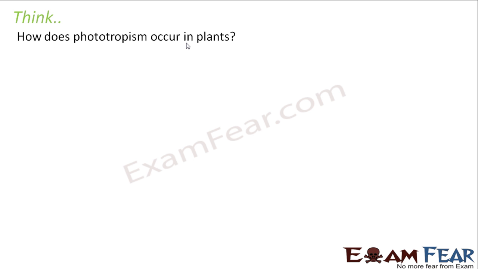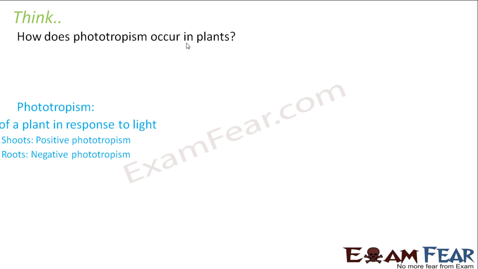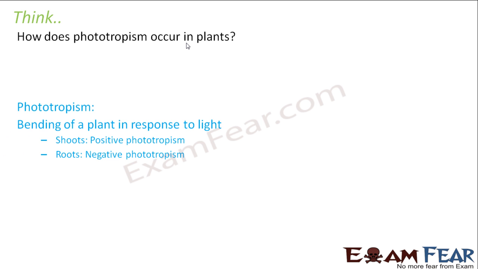Alright? Okay, let us look at the next question. How does phototropism occur in plants? Just now we spoke about phototropism. It is nothing but the movement of plant in response to light. So it is a bending of plant in response to light. Shoots are said to be positively phototropic. Why? Because they grow towards the direction of light, whereas roots are negatively phototropic because they grow away from the direction of light.